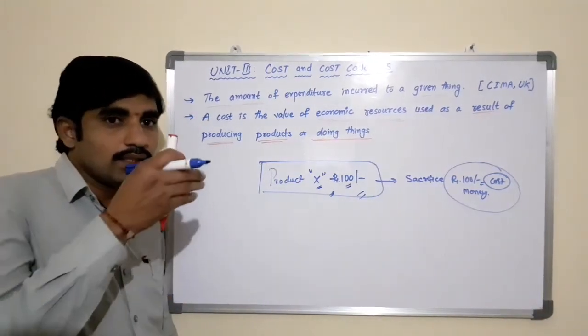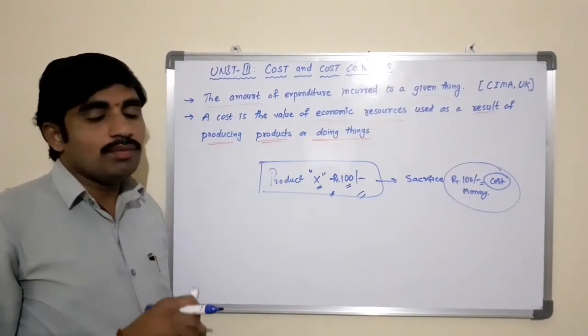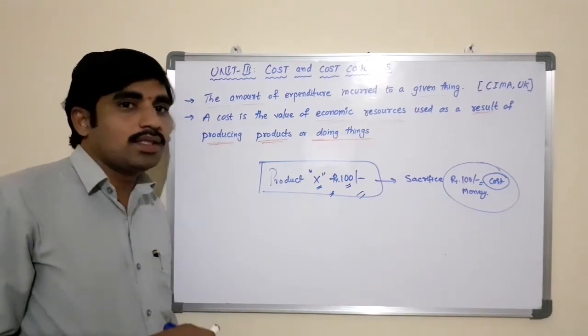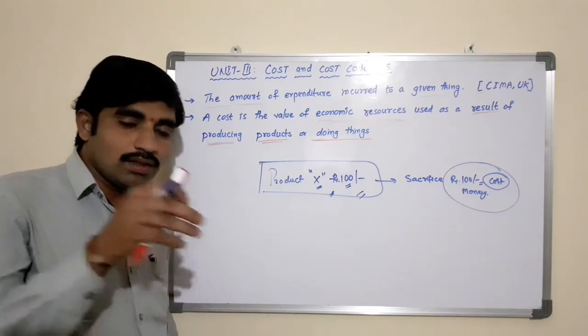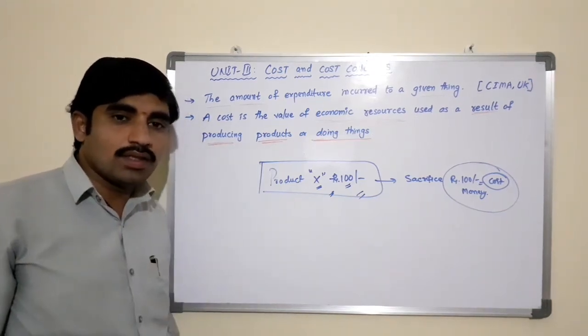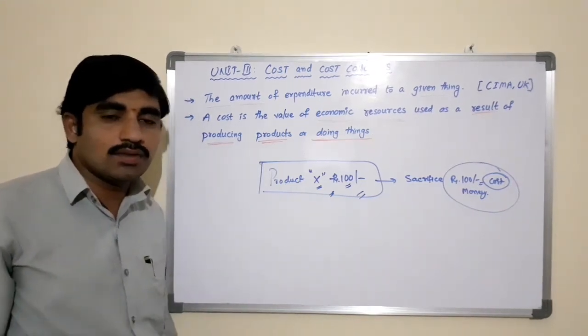It is not uncommon to find psychic costs such as frustration and dissatisfaction, right? Frustration is also one type of cost, dissatisfaction is also one type of cost.